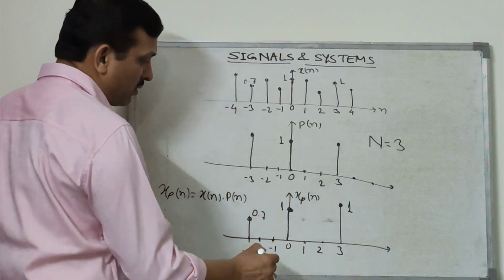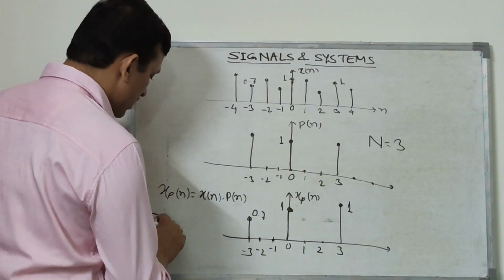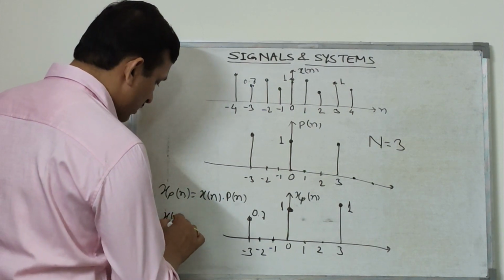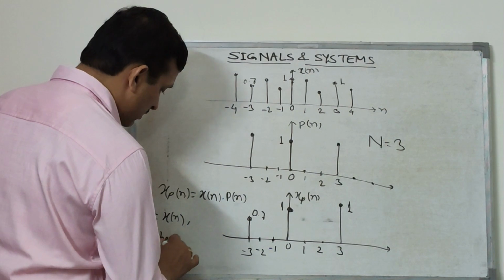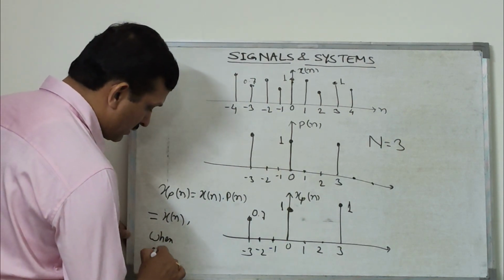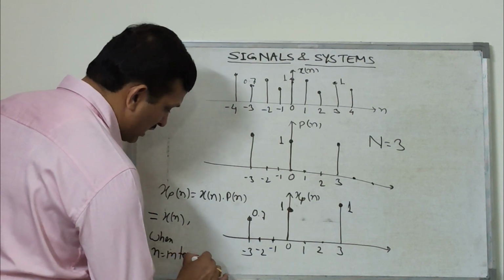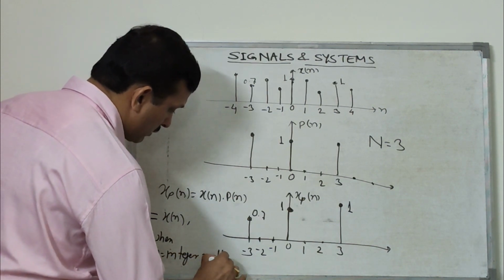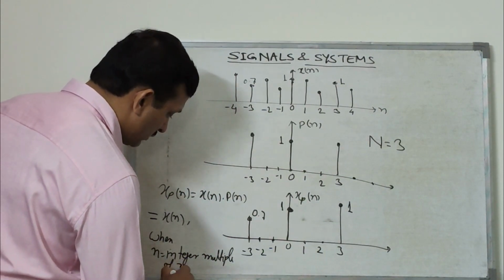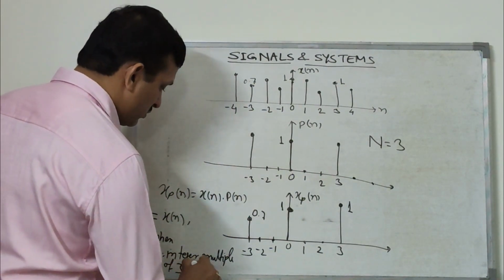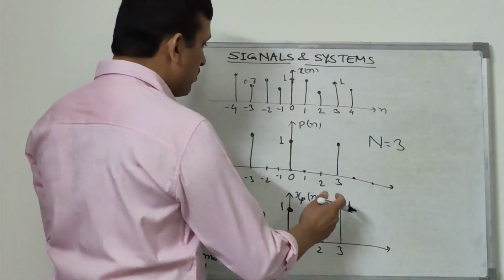So this signal will now be present only where xp[n] is equal to x[n], but only when n is an integer multiple of 3 in this case, which is in general equal to N. So this resultant signal is a sampled signal.